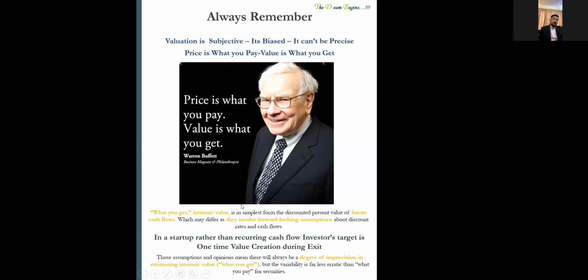So in a nutshell, in a startup company, rather than looking for some recurring cash flow in the form of capital appreciation or dividend payouts, the investor will be looking at the exit. It's an overall value creation at the time of exit only. He will not be focusing on day-to-day dividend payouts, but on the value creation that will happen at the time of exit. That's the more fundamental premise that a VC or private equity firm looks at before investing in any startup company.